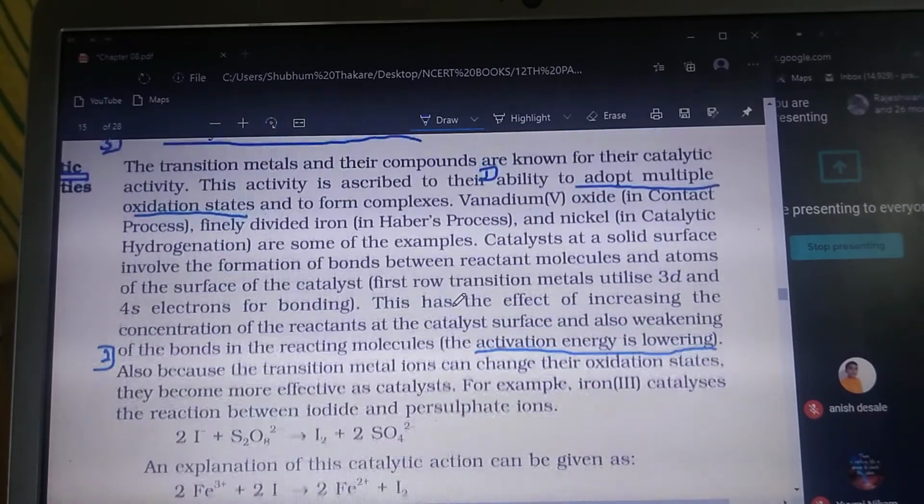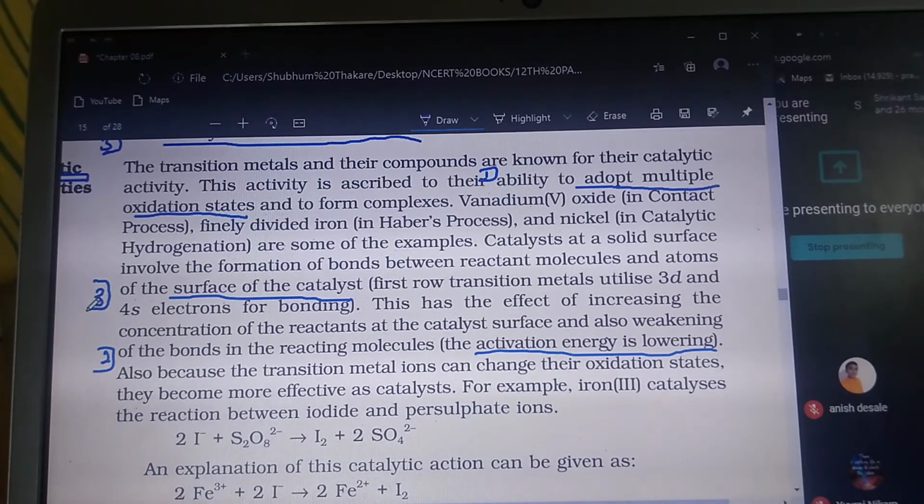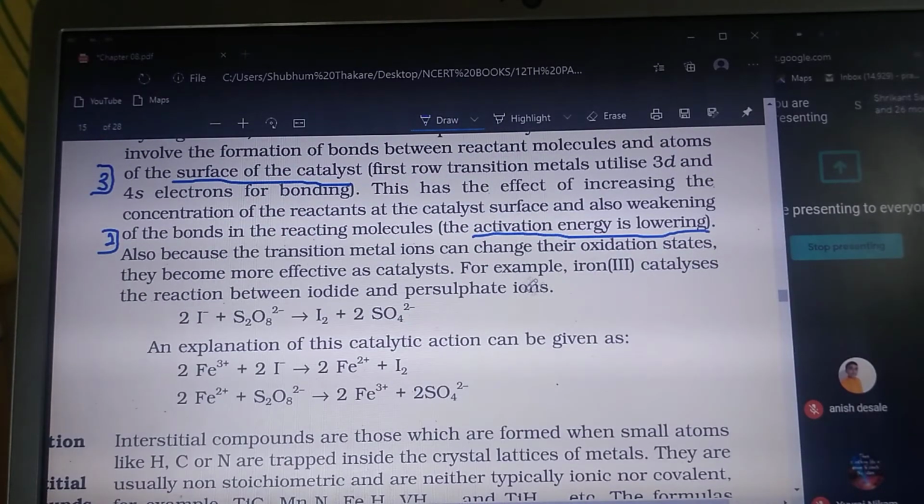And another reason is the surface area. Here it is mentioned that the solid surface of the catalyst is more, and that is the third point. Because of these 3 points, they are acting as a catalyst. For example, iron 3 catalyst.